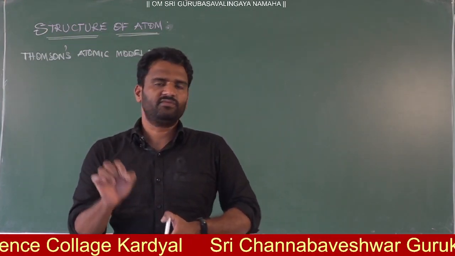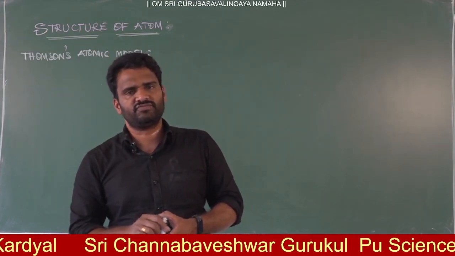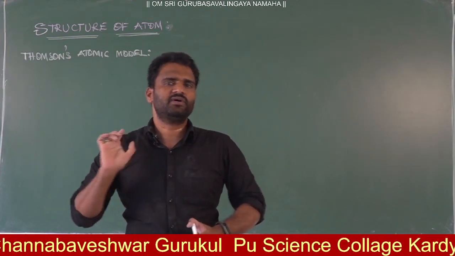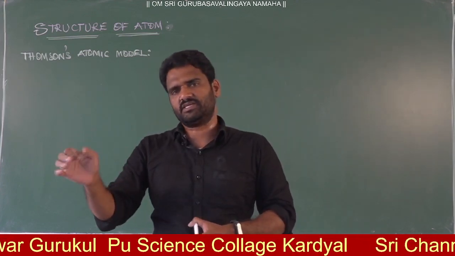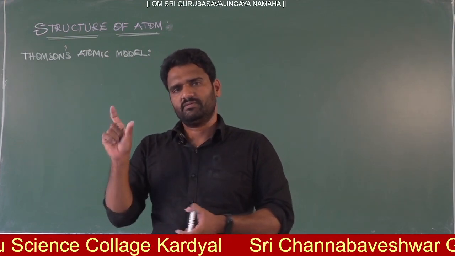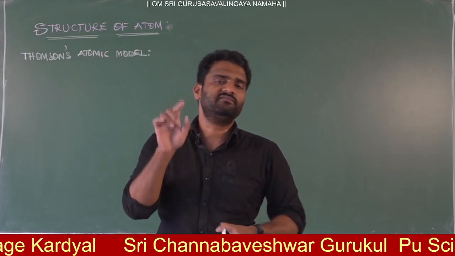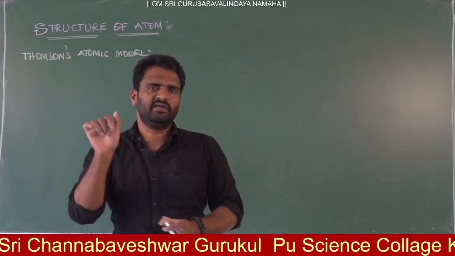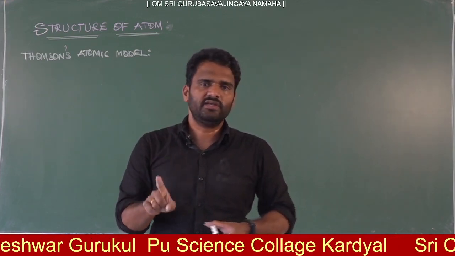Here one thing to notice: the E by M, that is charge by mass ratio, of the electron will be the same for all types of matter, but not for positive particles. Because the E by M of positive particles depends on the nature of the gas, so the mass will be different for positive ions. E by M of the electron will be the same for any kind of matter, but not the proton.